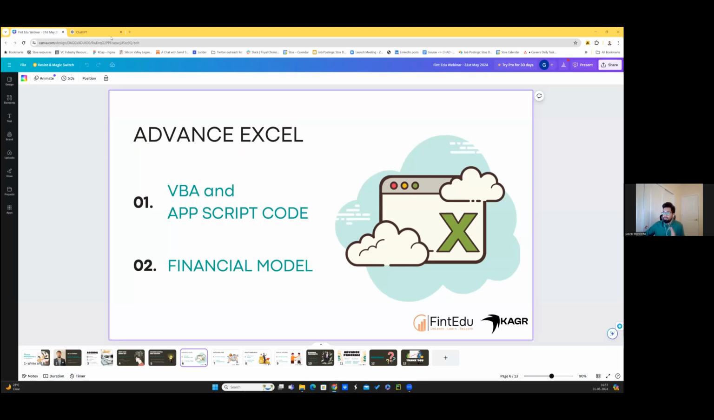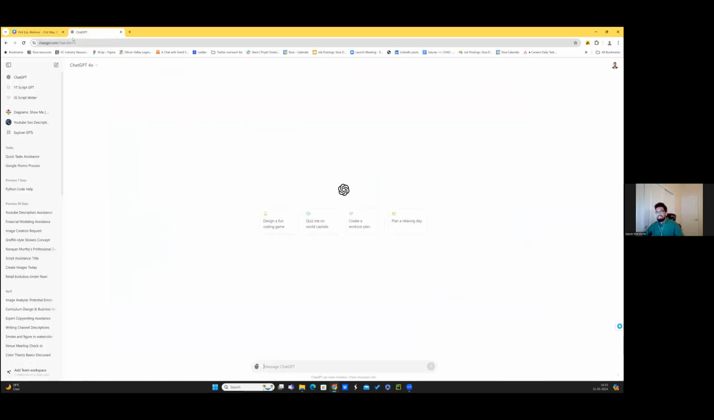So the first bit, I've opened chatgpt.com. This is the first window. How many of you have used ChatGPT? At least you know this is what ChatGPT looks like.